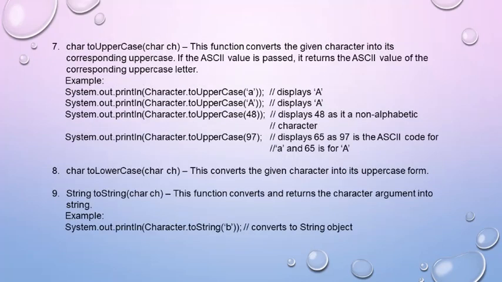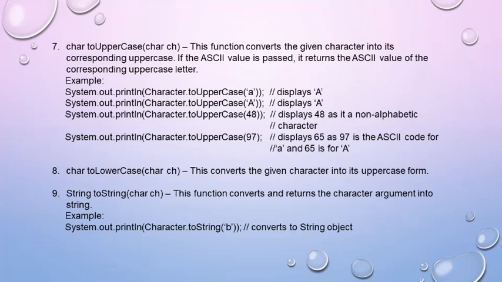The next character function is toUpperCase. Now isUpperCase and isLowerCase are used to check whether characters are in uppercase or lowercase. These are used to convert. So see the return type. The return type is char. So it will convert and print the corresponding uppercase character. If the ASCII value is passed, then it returns the ASCII value of the corresponding uppercase letter. See the examples. System.out.println(Character.toUpperCase('a')) will display capital A.